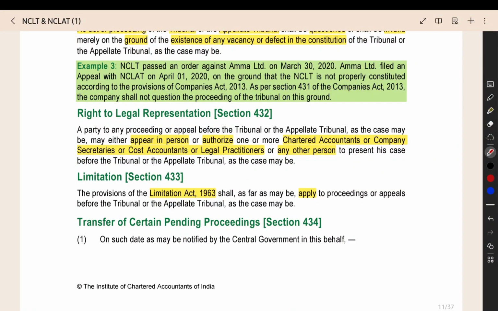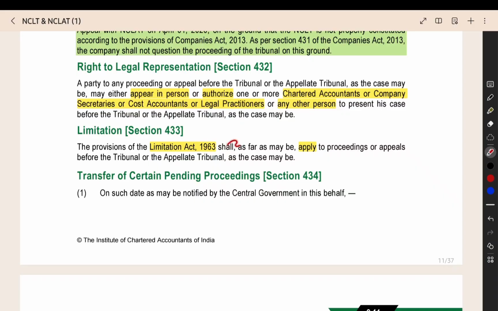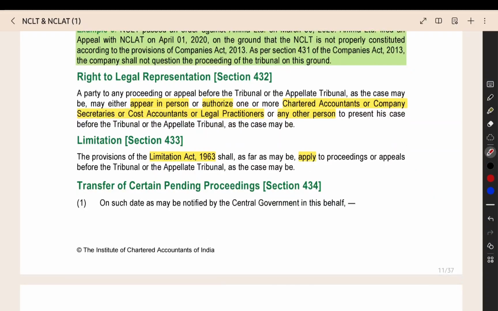Then, right to legal representation. A person, if he is asked to appear, can appear directly or can appoint a chartered accountant, company secretary, cost accountant, or lawyer or advocate. They can ask them to appear. They can appear through an authorized representative. They can send these people to appear on behalf of the person. Then the Limitation Act also will apply. Like that, these things are there.